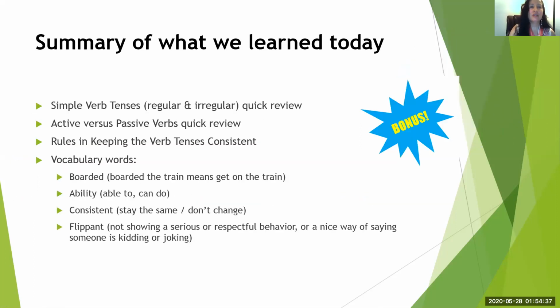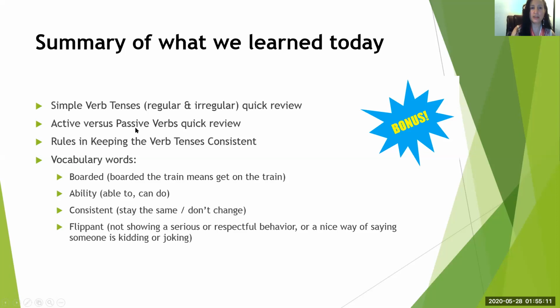Okay, let's look at a summary of what we learned today. A summary is just what we quickly learned today, and it's just to recap what we learned. So we learned simple verb tenses, regular and irregular, just a quick review. And we did a quick review on active versus passive verbs, okay? Remember the active had the subject, the verb, and the object. So what is it if it's not active? Remember subject, verb, and object.